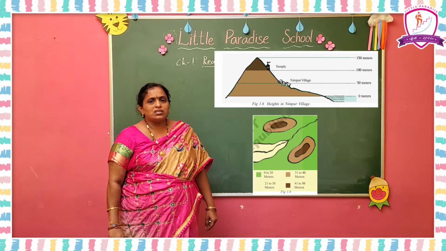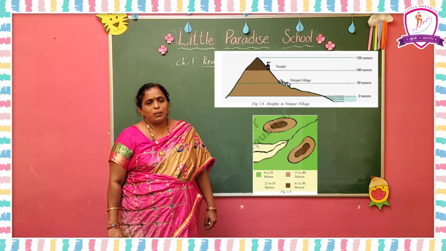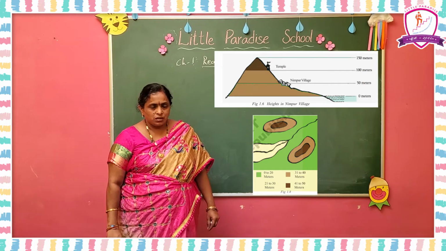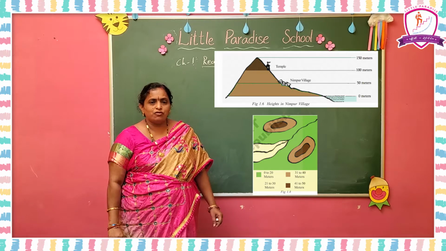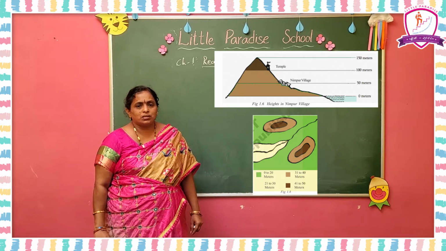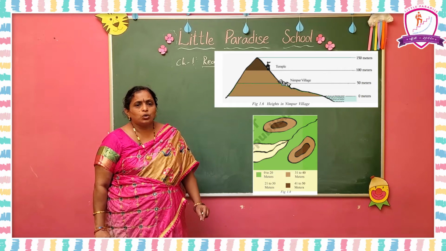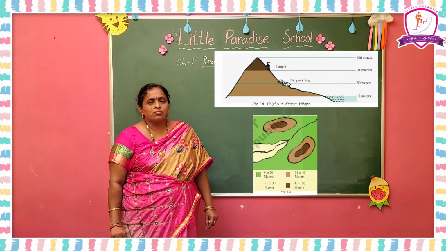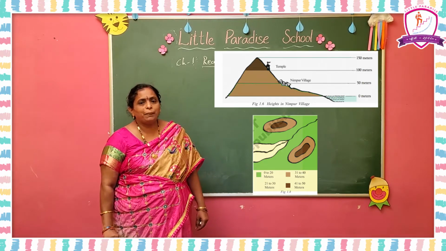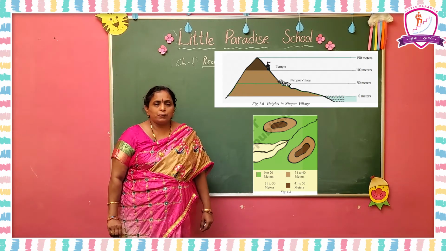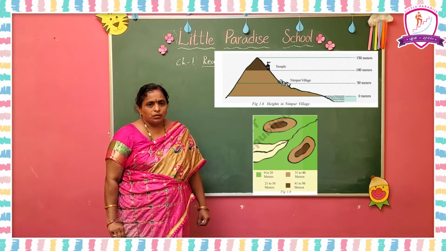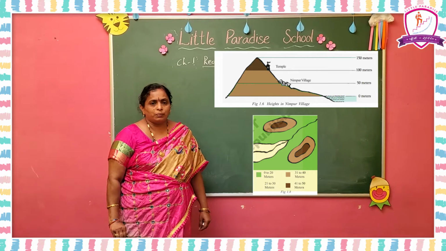The plateau region itself is cut by many rivers. Plateaus also have mountains, but they are small mountains, that is, hilly areas. When you move to Annavaram and other places, you can see these hilly areas, which are the plateau region. Rivers like the Krishna and Godavari form deep and broad valleys. These two rivers flow through Andhra Pradesh and are very important.